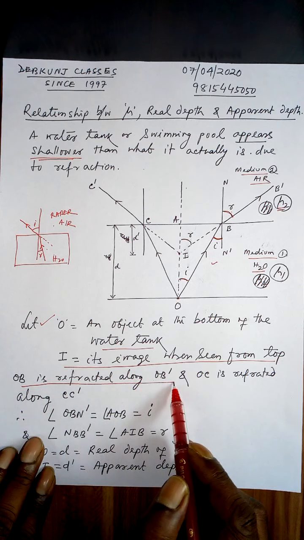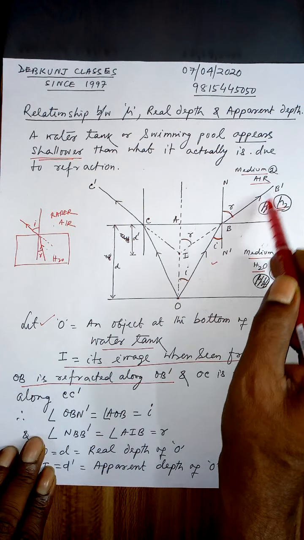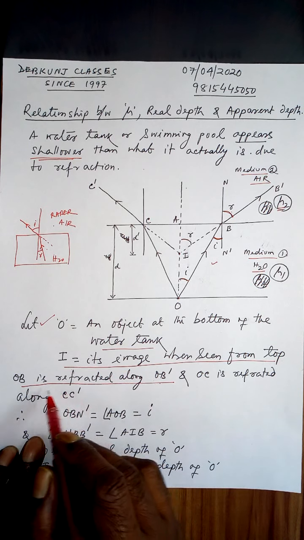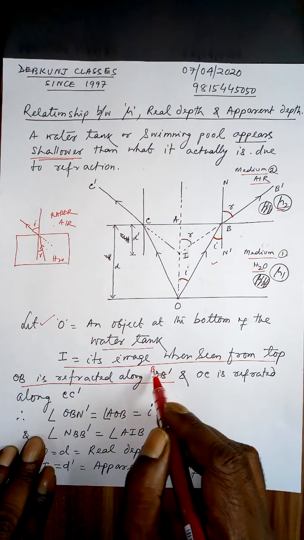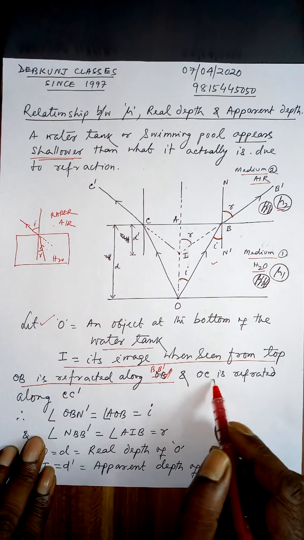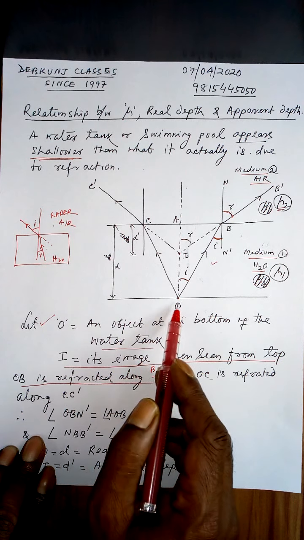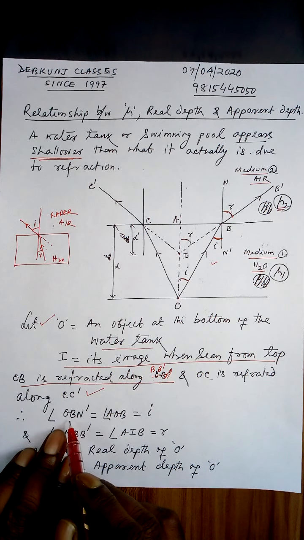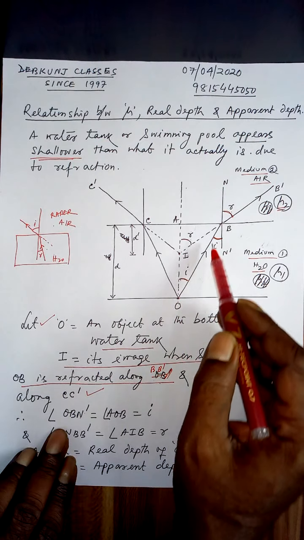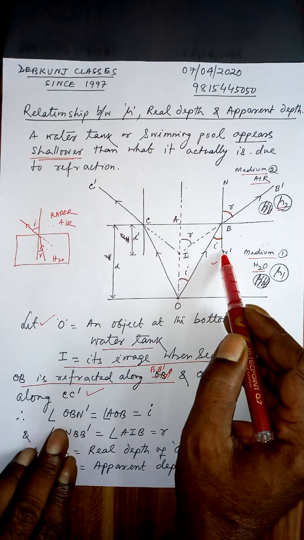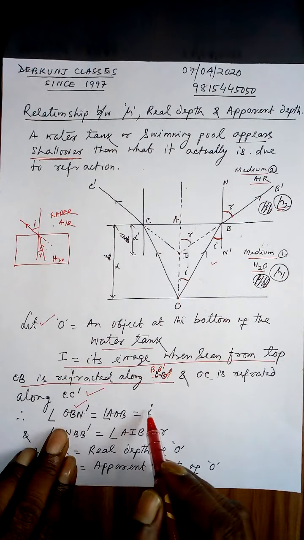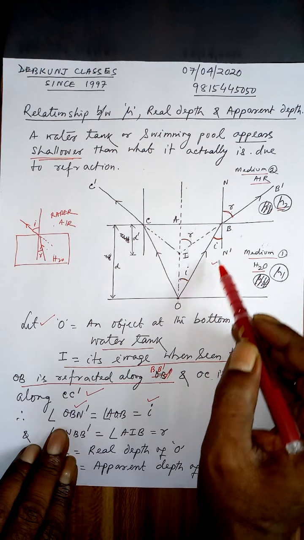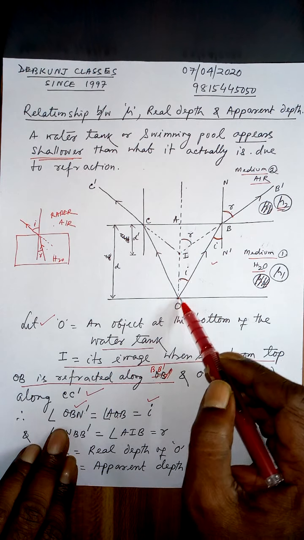OB is refracted along BB dash. And OC is refracted along CC dash. Let angle OBN dash be I, and that is also angle AOB.